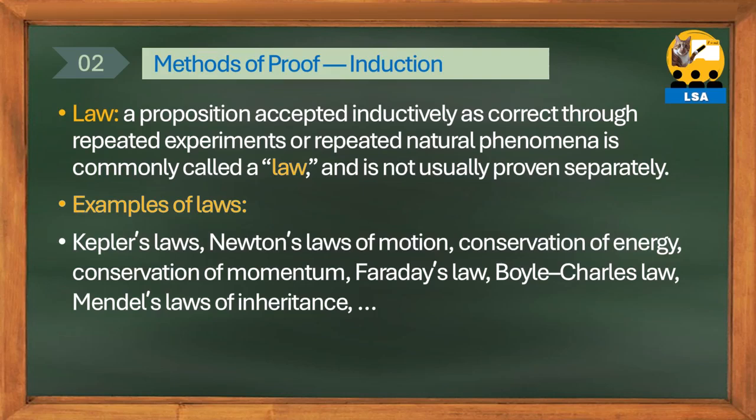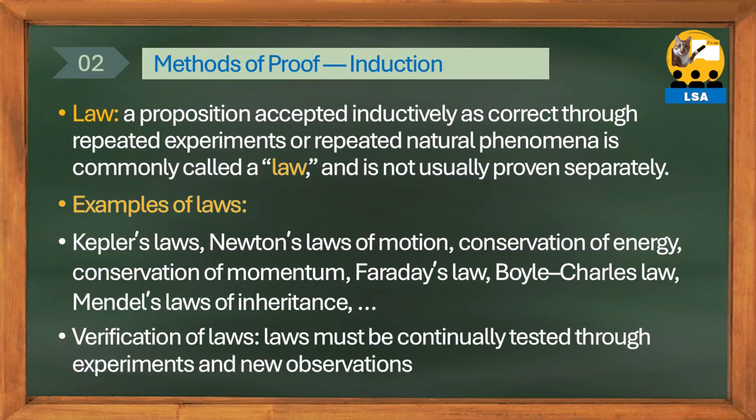We will deal with the contents of each law in detail in the science lectures. Since these laws also have the limitations of induction, they go through a process of continuous verification through experiments or experience of new facts. This is why experiments are important in natural science.